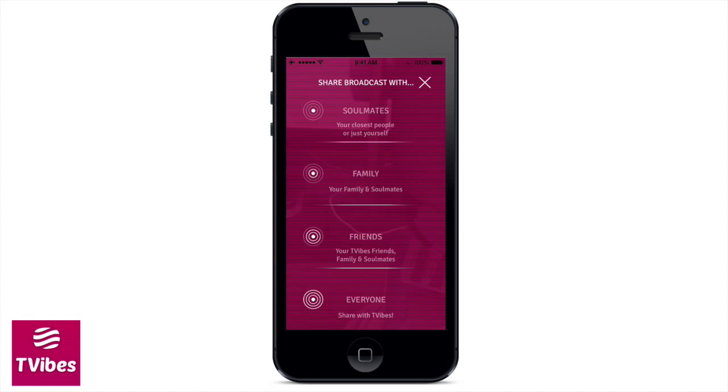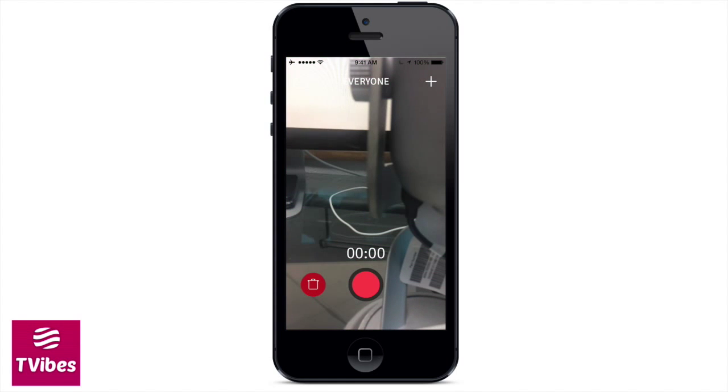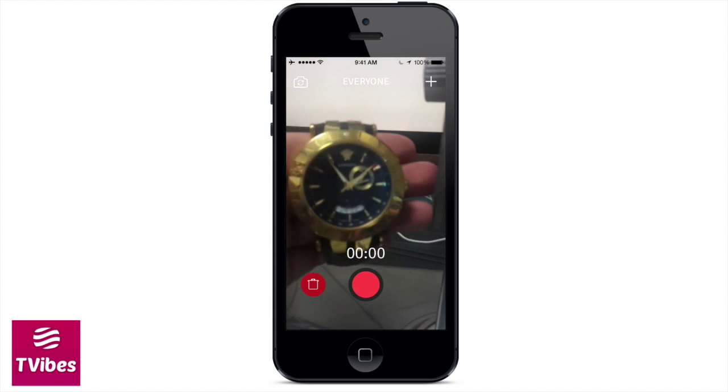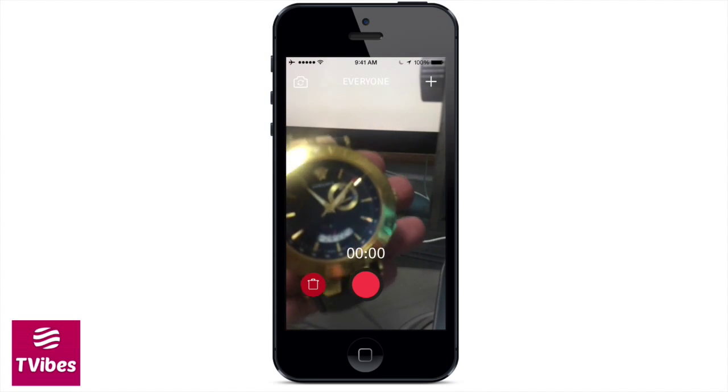You can go ahead and define which group you want to share it with. So let's say I want to share TVibes with everyone. Then I have the ability to go ahead and record. So let's go ahead and capture, for example, a watch here. So I'm going to go ahead and go into the interface. I'm going to hit that record button.